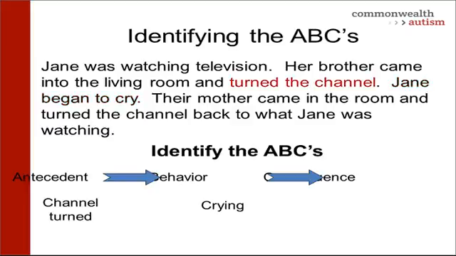So when we think about the antecedent, what happens right before Jane begins to cry? Her brother turns the channel. We think about our antecedent, what happens first? The channel was turned. The behavior, crying, what happens immediately after the crying begins? Mom comes back in and turns the channel back.